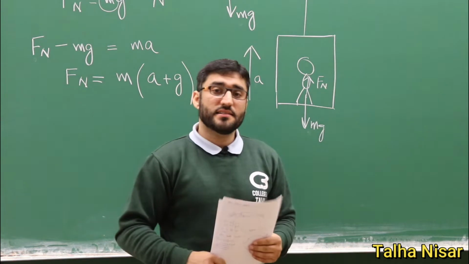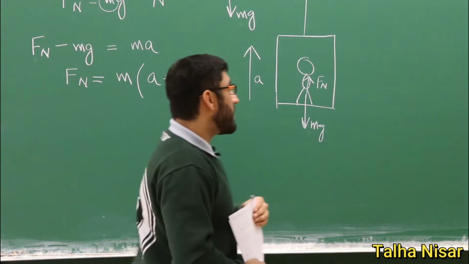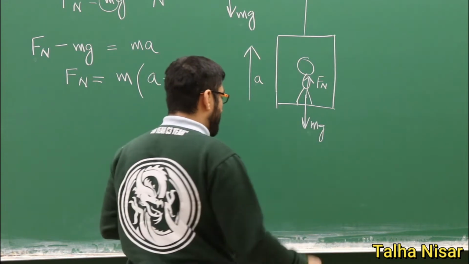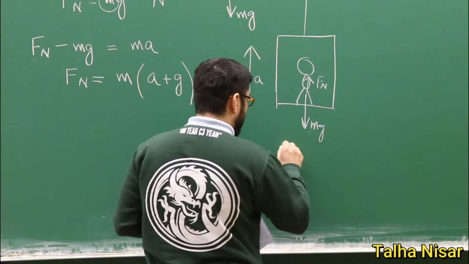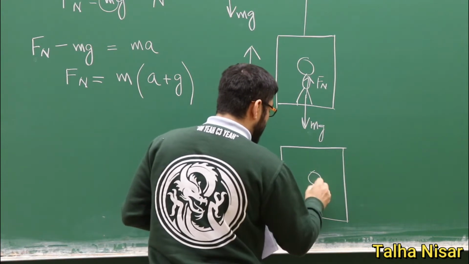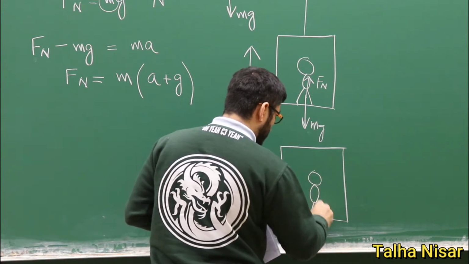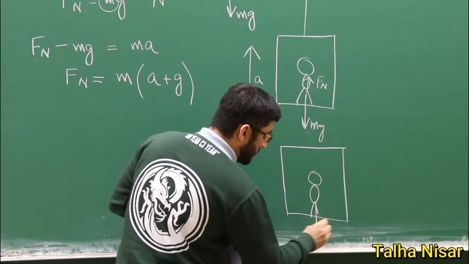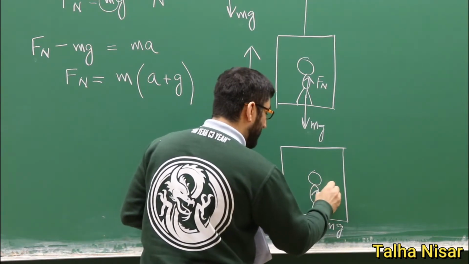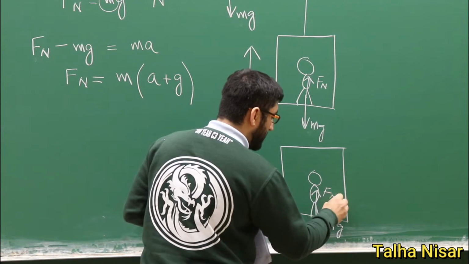And now we discuss a case where this acceleration is downward. For example, the same elevator, we have a person standing in the elevator. There is a gravitational force which is mg, and there is a normal force again to cancel this force.